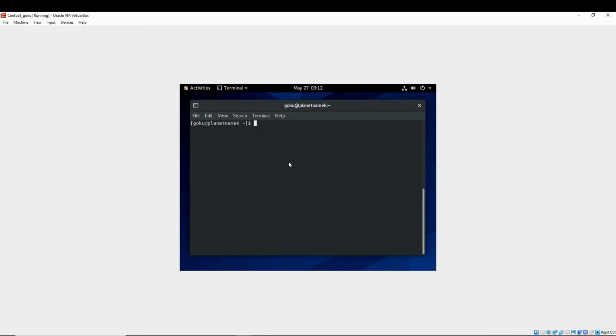So the very first thing we need to do, once you have your VM up, is make sure that it has all the latest and greatest patches installed. So I'm going to go ahead and switch to root, and then execute a yum update. I've already done a yum update and it's completed for me. You may have some updates to run, but once your update has completed, go ahead and execute the following commands.